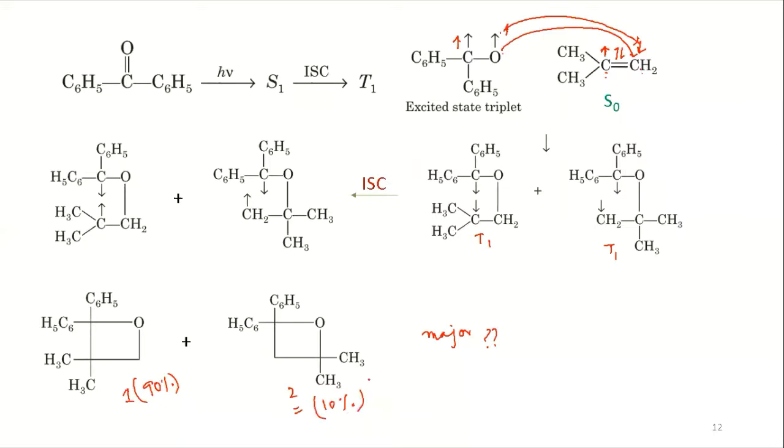Okay, so here let me tell you. Now you have the biradical of this benzophenone after excitation, the triplet state. Now we have carbon and oxygen, two centers having two radicals. Tell me, between these two radicals, which radical is more reactive? Is it the oxygen radical or the carbon radical in this particular form?